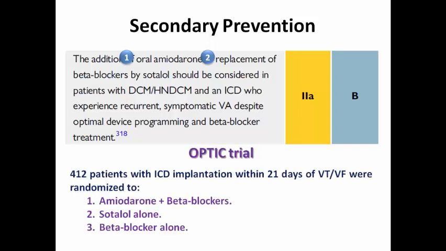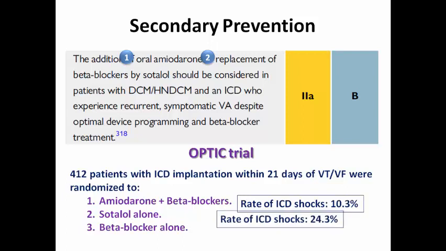According to the OPTIC trial, 412 patients with ICD within 21 days of VT or VF were randomized to amiodarone plus beta blockers, in which the rate of ICD shocks was 10.3%. Sotalol alone, here the rate was higher, 24.3%, and beta blockers alone rate was much higher, 38.5%. So the lowest risk for ICD shock was the combination of amiodarone with beta blockers.